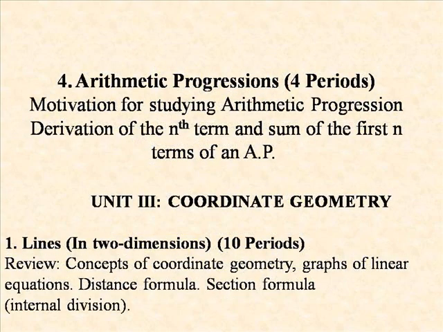Fourth chapter from algebra, that is arithmetic progressions. These are the remaining topics that you need to do for the 2021 board exam.